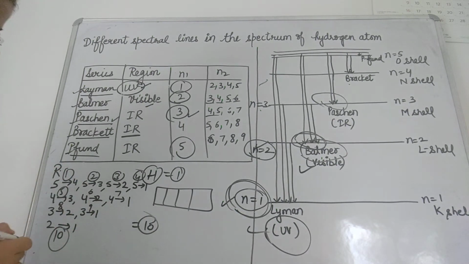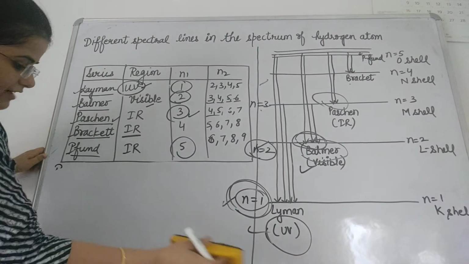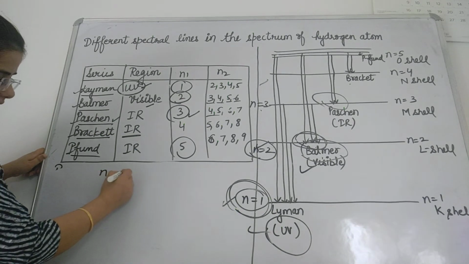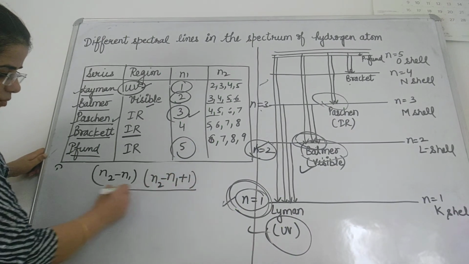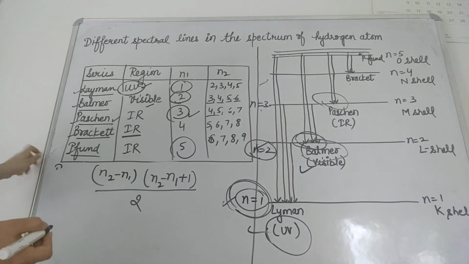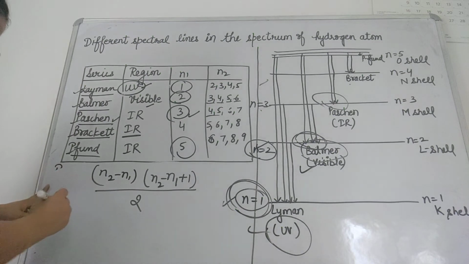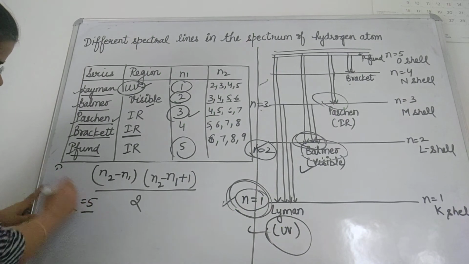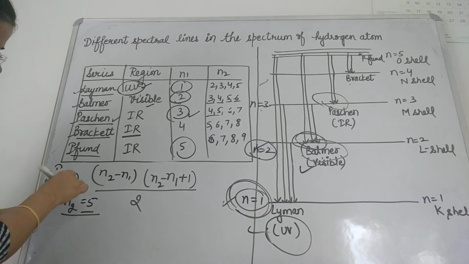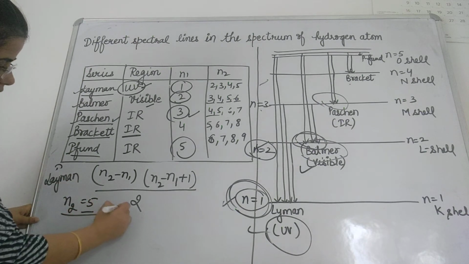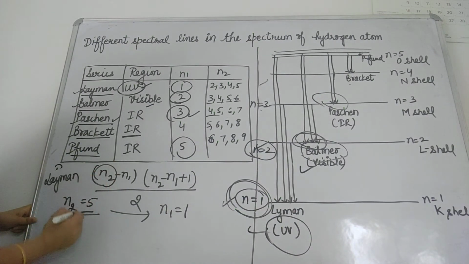You can count in this way also. Otherwise, you can use one formula, and that formula is (n2 minus n1)(n2 minus n1 plus 1) upon 2. For example, for the Lyman series, when an electron drops from the 5th level, meaning n2 is 5, to the ground state, n1 equal to 1, put the values here and you will get 10.